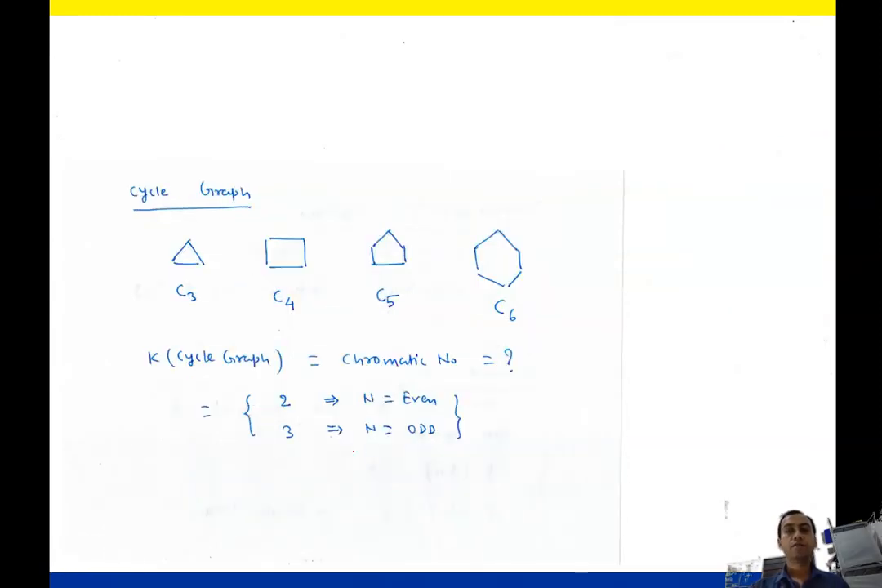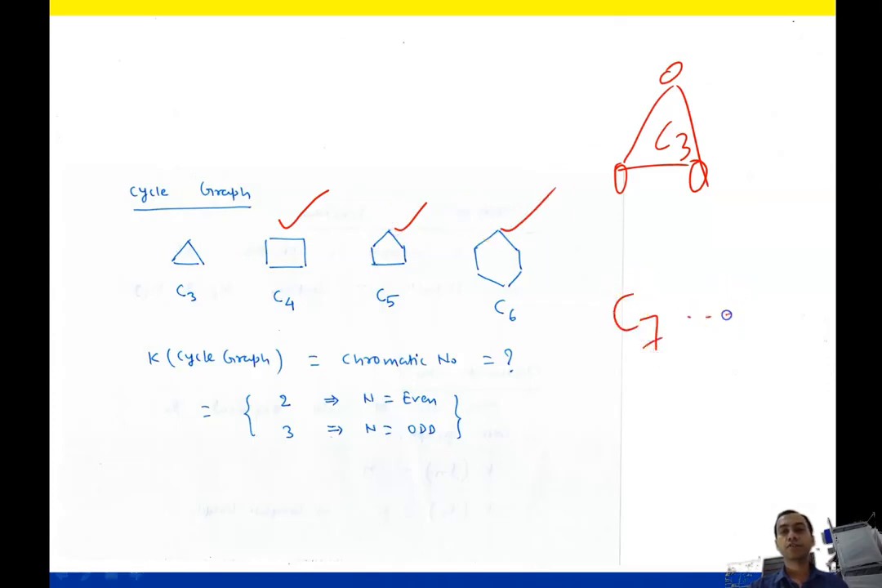Cycle graph, you draw like that. This is a cycle graph for C3. That is 3 vertices, and the number of edges will be the same. So this is 3 nodes, that is C3, 3 edges. This is for C4, this is for C5, this is for C6. You draw for C7 to C12. Draw with yourself and find the chromatic number.